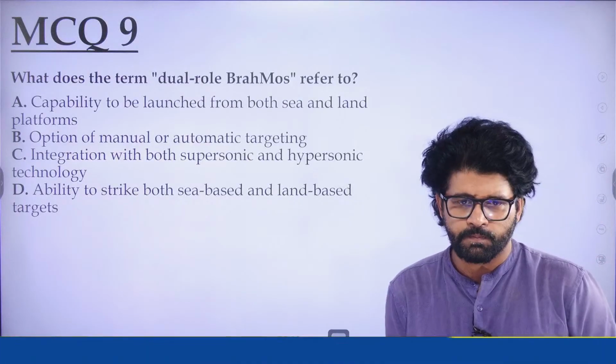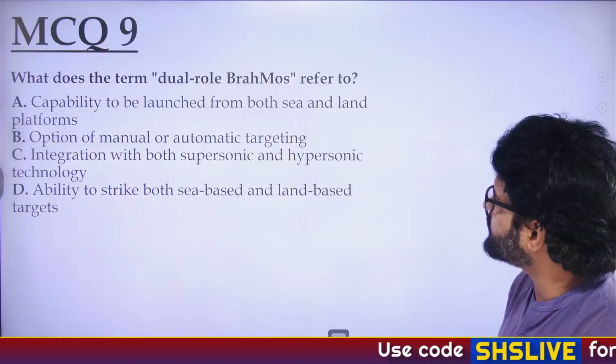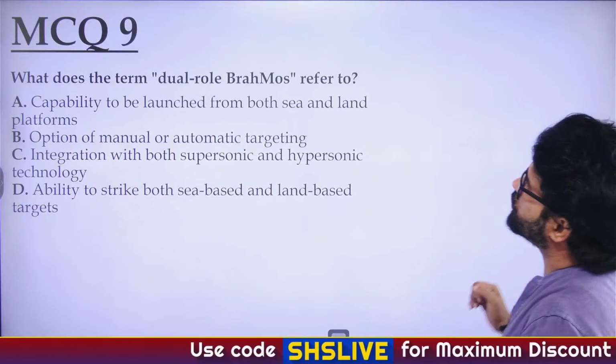Chepandis fast. The answer is ability to strike both sea-based and land-based targets. That is dual role BrahMos.